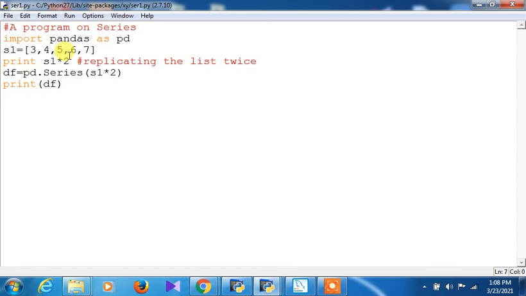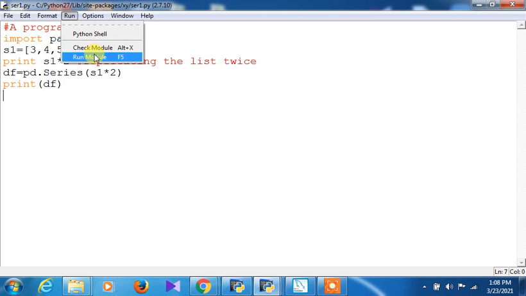You can see easily 3, 4, 5, 6, 7, and print S1 into 2 means it will replicate the list twice. So the star operator, which is actually used for numeric multiplication, here works on the object in order to replicate. It is not doing any mathematical operation as such. And the similar thing is happening with S1 into 2 on the series. In that case, the series will be generated twice.